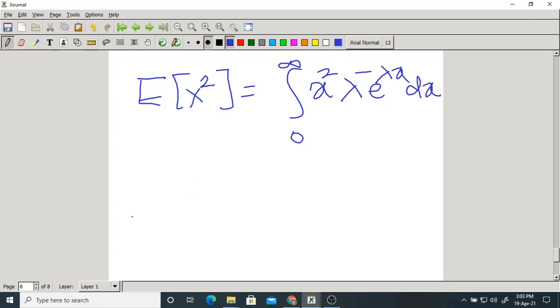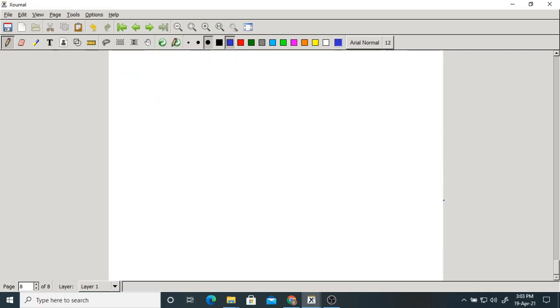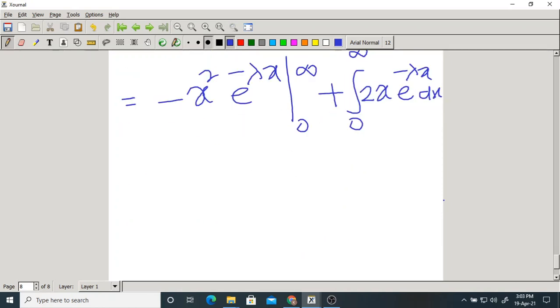So integration by parts, what do you get? Minus x square into e power minus lambda x, from 0 to infinity, plus integration 0 to infinity, x square differentiation is 2x, e power minus lambda x dx. Now if you do the calculations, the first term will be 0 anyway. Now you will get 2 by lambda square.